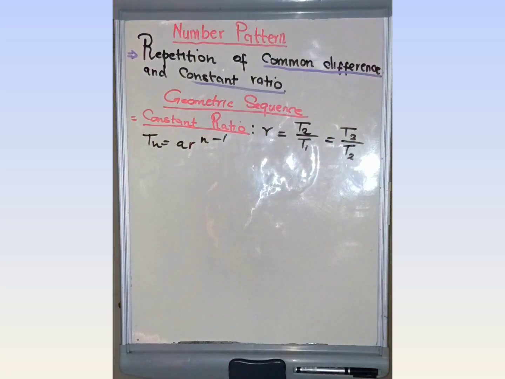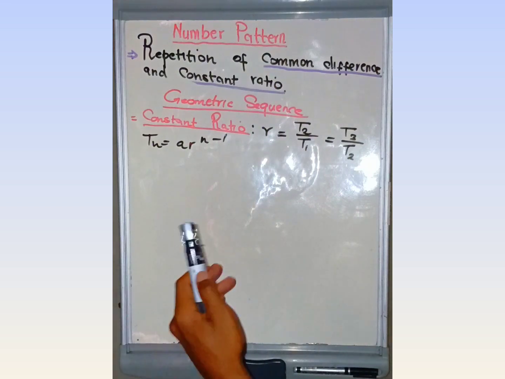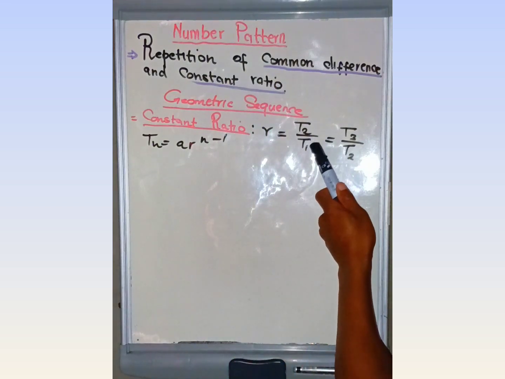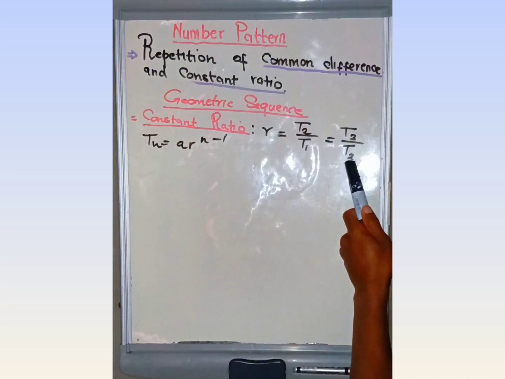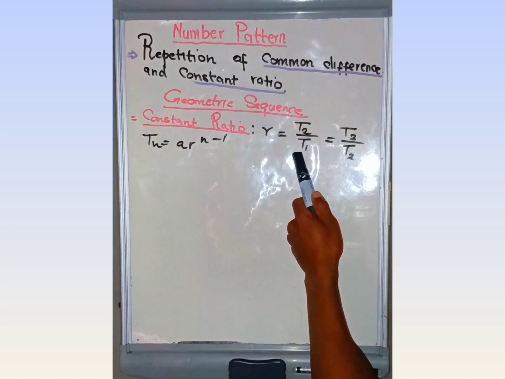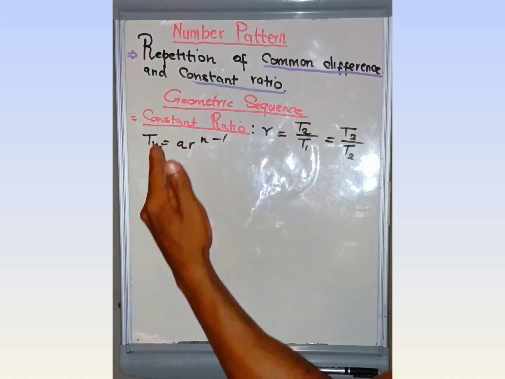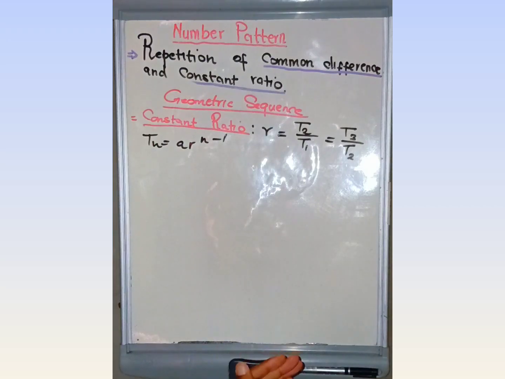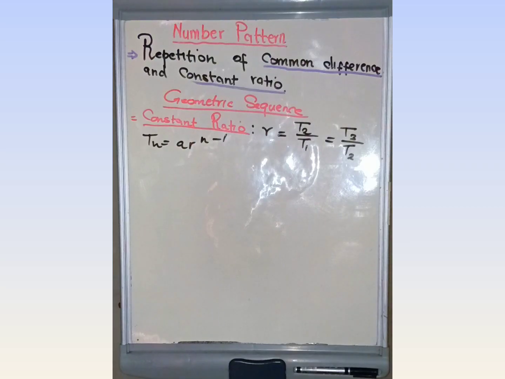As you know, a ratio is a fraction. A ratio is a fraction. That's why we normally say T2 divided by T1, T3 divided by T2, because now we are just going to look at the fraction of a consecutive term. A consecutive term divided by a previous term.